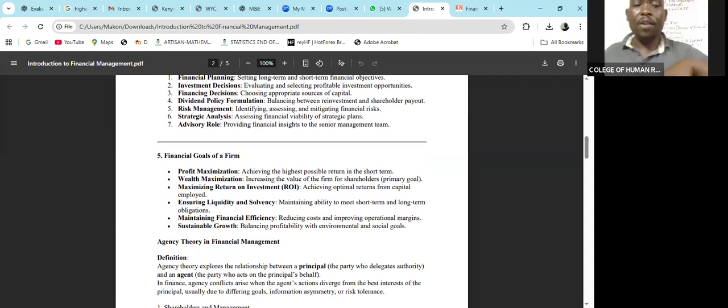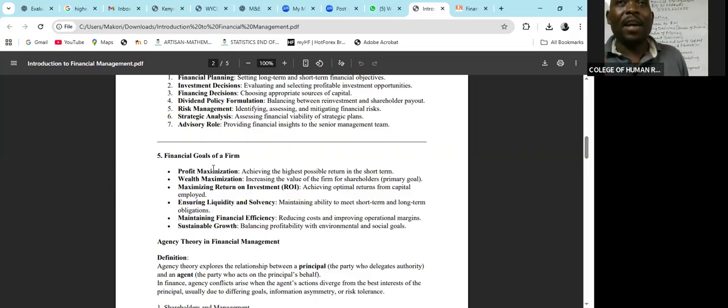Financial goals of a firm. Any organization will have the following goals. Number 1, it is profit maximization. And profit maximization is normally the short-term goal. When we talk about profit maximization, it is simply a matter of making sure that the revenues are very high, but the cost of operations is low.